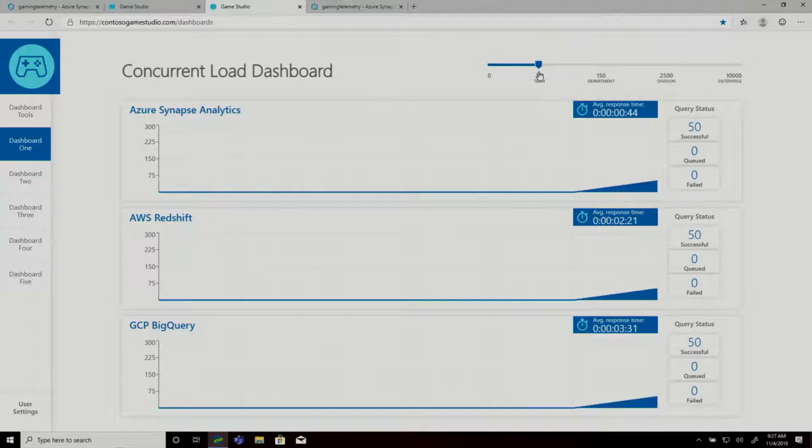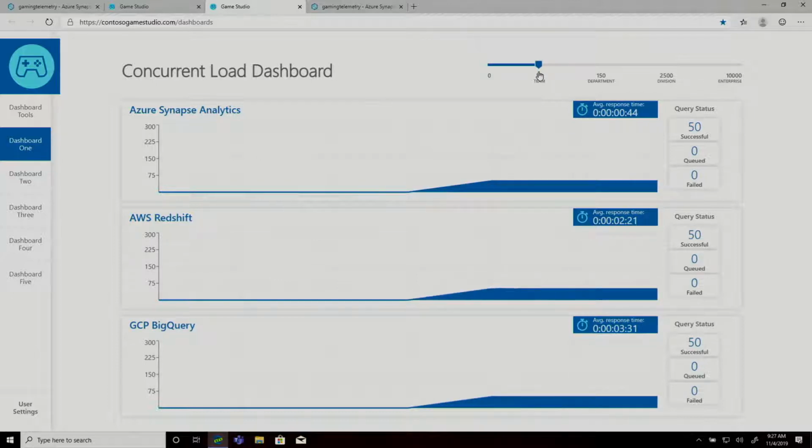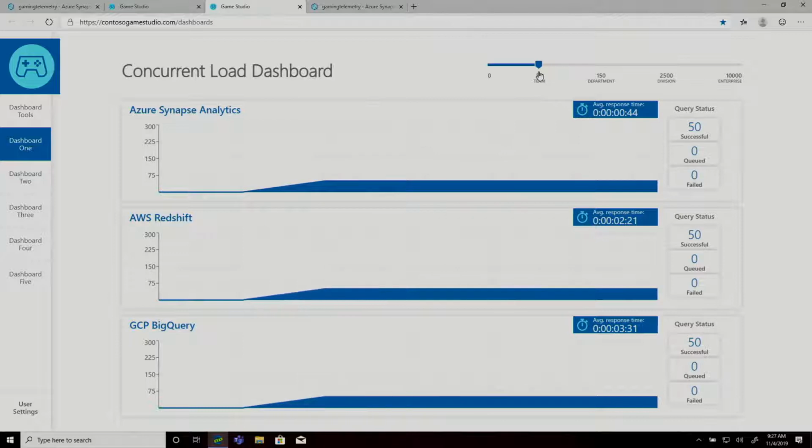As you can see, even with this fewer user set, Synapse, based on the query response times, is 3 times faster than Amazon's Redshift and 5 times faster than Google's BigQuery. How about raising the stakes a little bit? Let's go to 150 concurrent users.